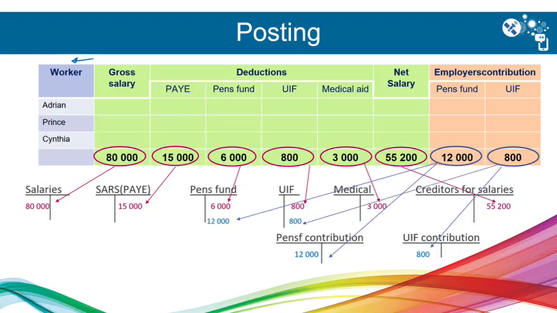So if I have to pay the pension fund, I will have to pay them the 18,000. The deduction as well as the contribution. So if you have this picture, you will always be able to do posting, and as we will see later on, this can also be an adjustment. Salary, this is your gross salary, and then you have the contributions. These are the expenses, the rest the liabilities.